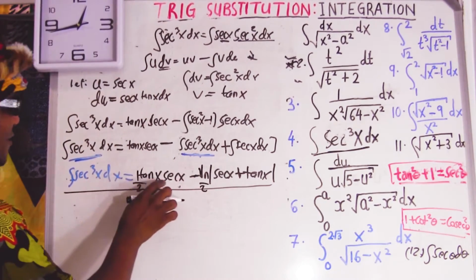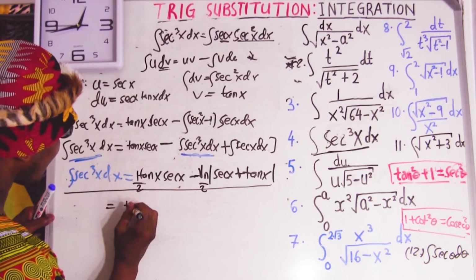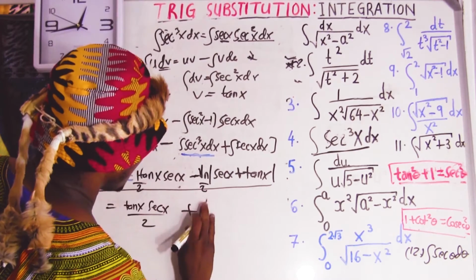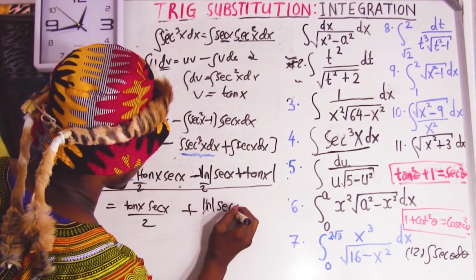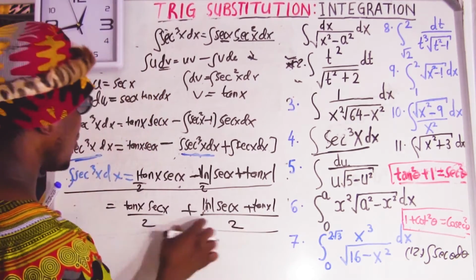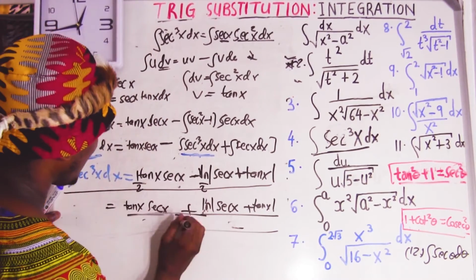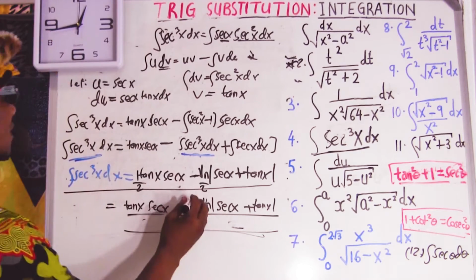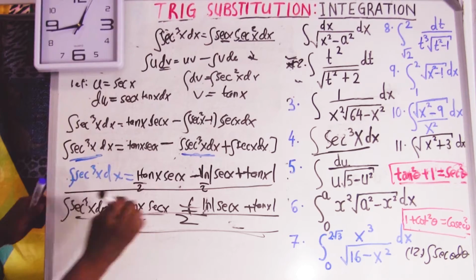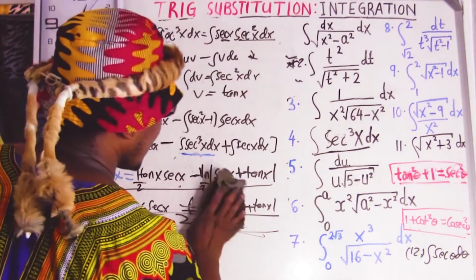So sec cube equals half tan x sec x, or tan x sec x over 2, plus ln of sec x plus tan x over 2. It's the same thing, or you can put 2 as 1 over 2, however you think is convenient. This is the integral of sec cube dx. So we're done, let's go to question number 5.